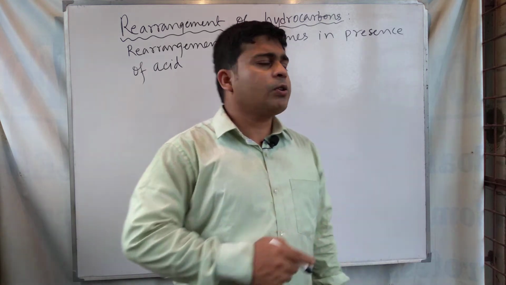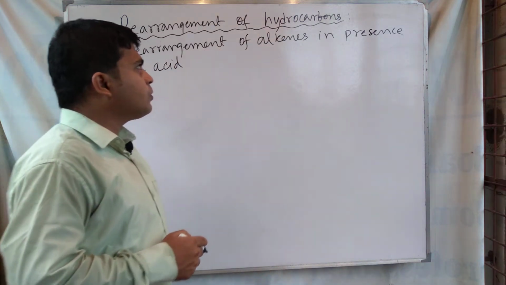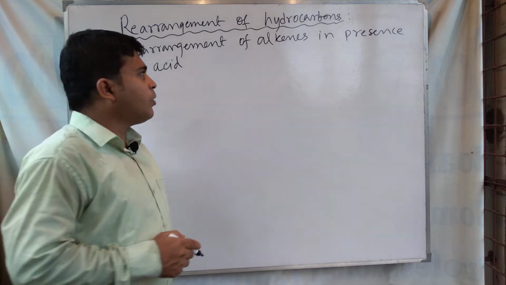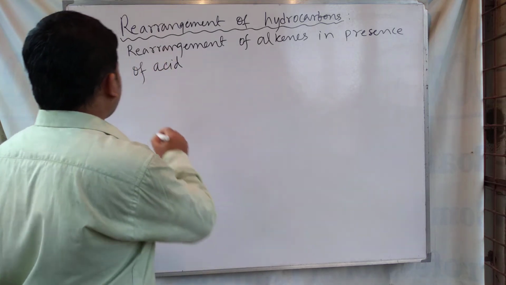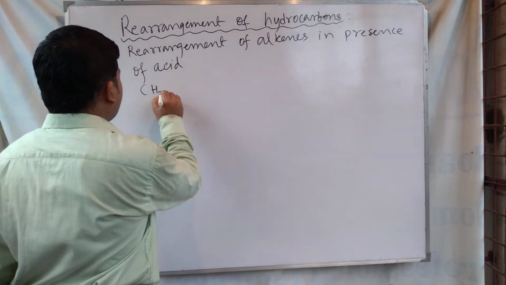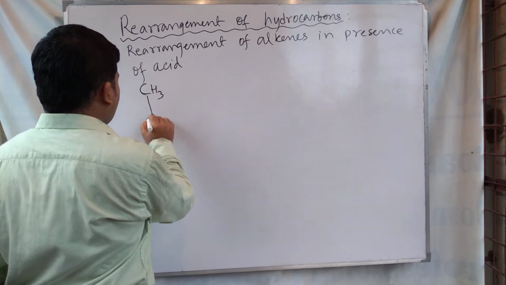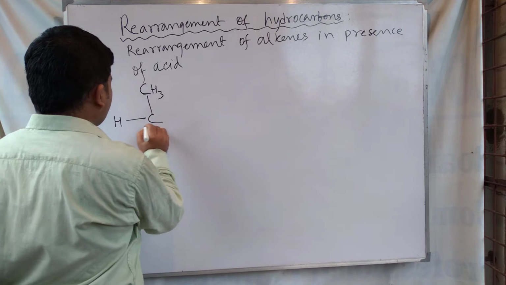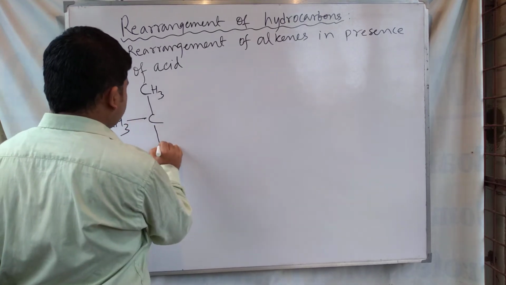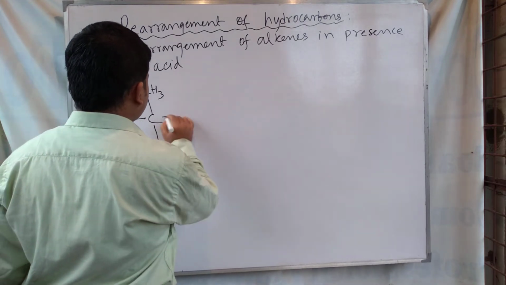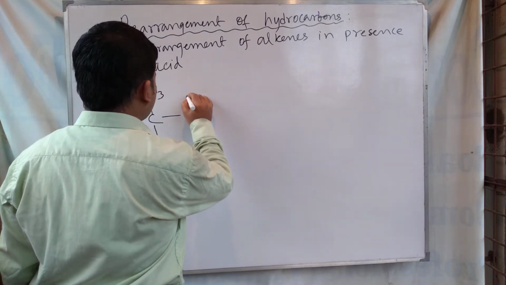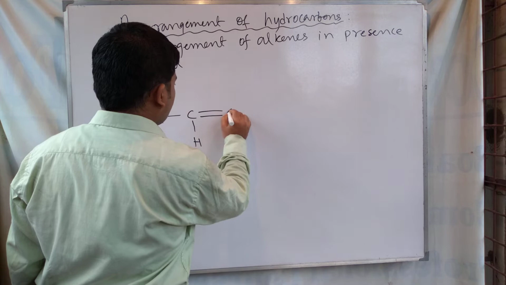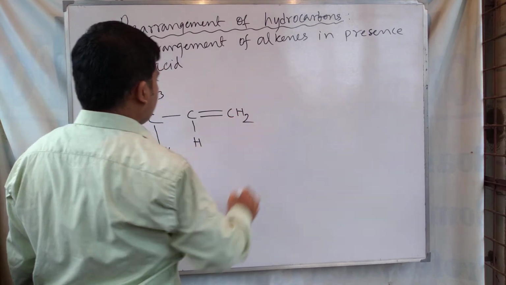So let's start our discussion about the hydrocarbon rearrangement reactions, or rearrangement of alkene in presence of acid. Suppose we take an alkene, the structure of the alkene is like this one.